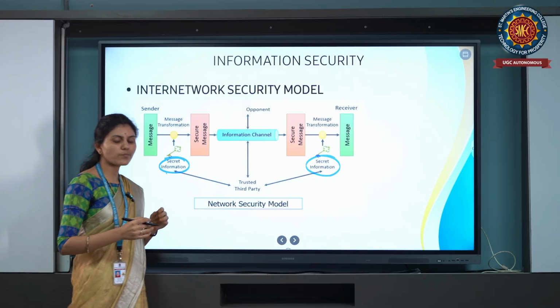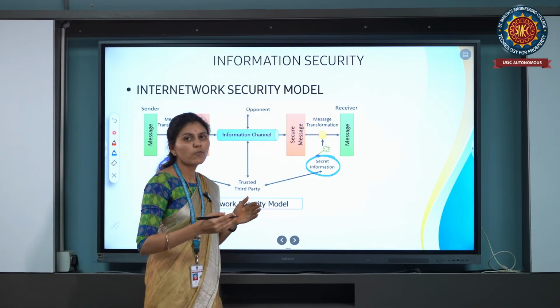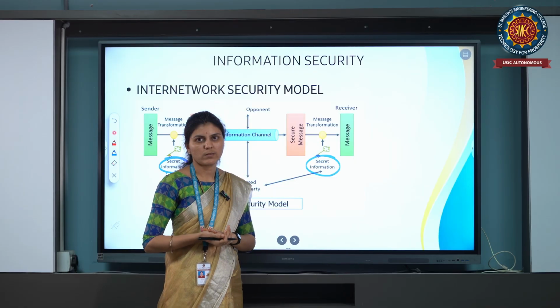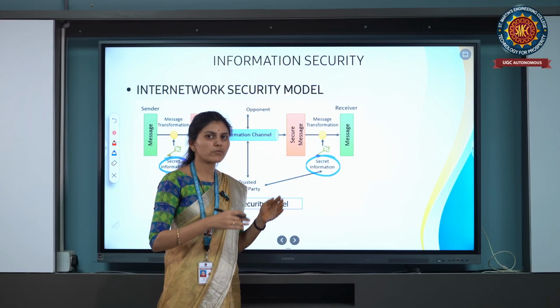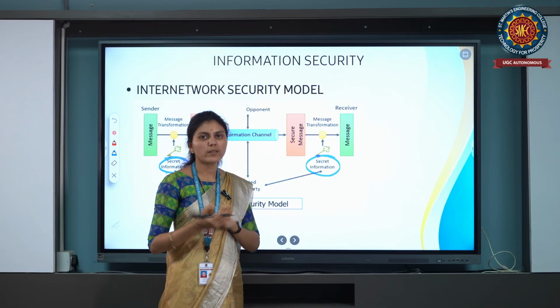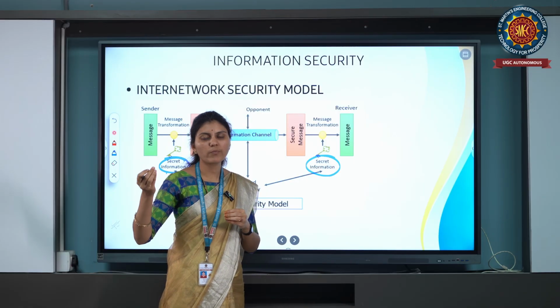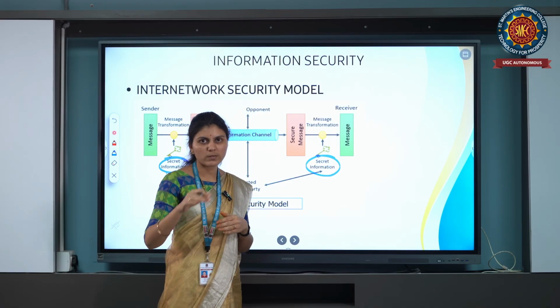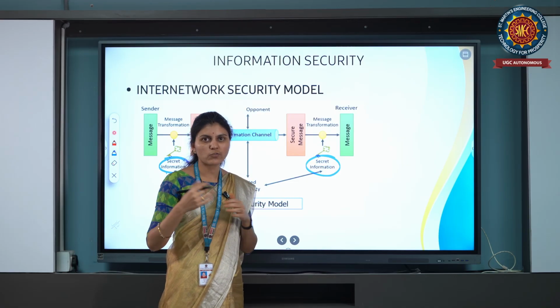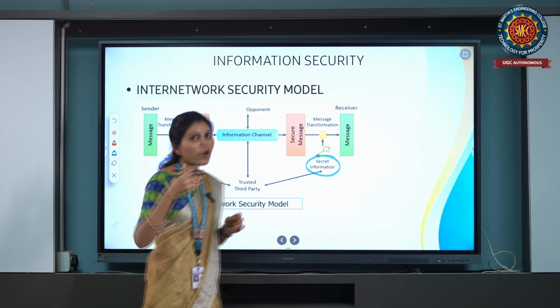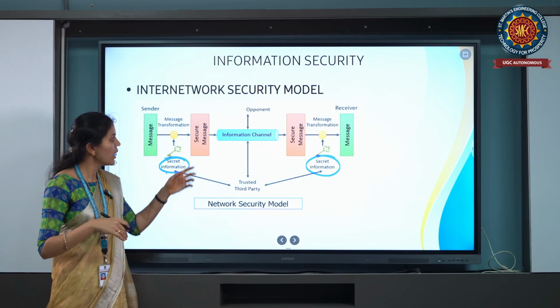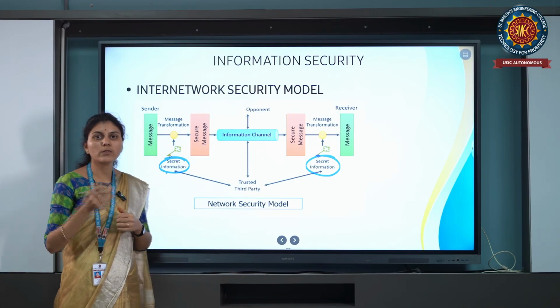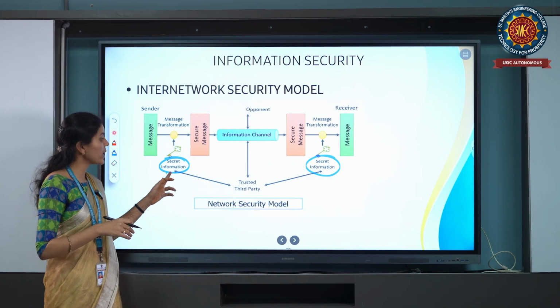Whenever we are sending the information from one place to another place, if hackers get involved in the middle while sending the information, they cannot hack it. Even if they hack it, they can't understand the information. Why? Because we are providing secret information.